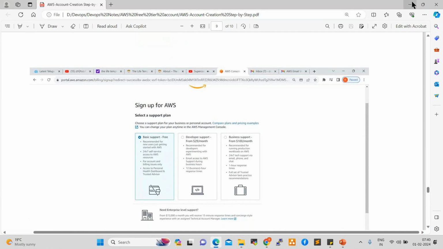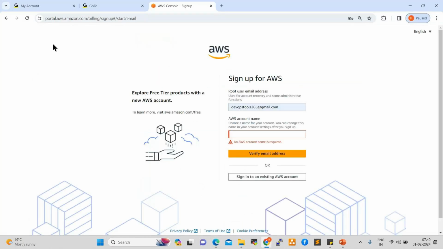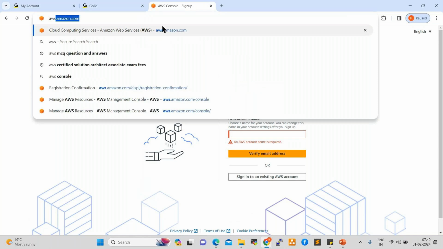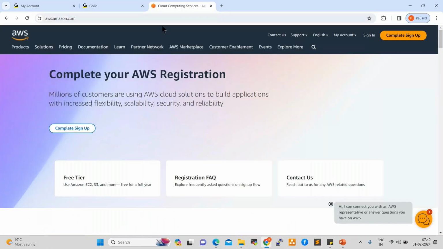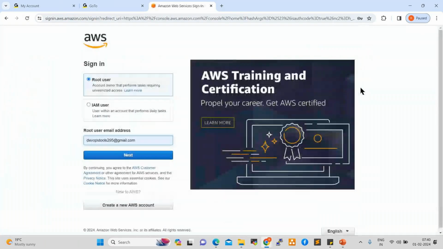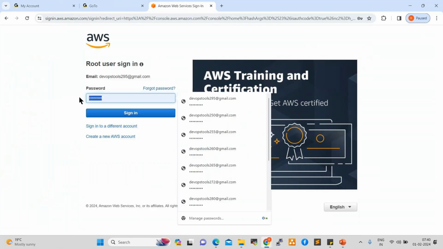Once the account is activated, next you can go back to the console. Go to aws.amazon.com. Now click on sign in. Once you click on sign in, it will ask you to provide your email address. Select root account only, because you are the owner of your account. Give the email address here, click on next, give the password here, and click on sign in.